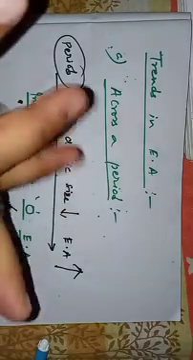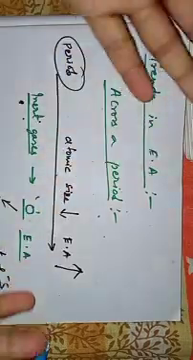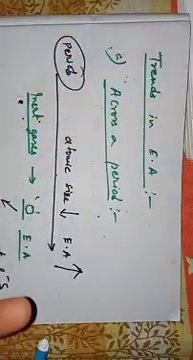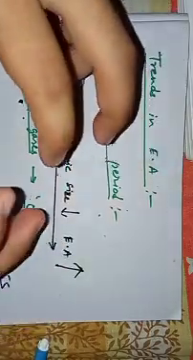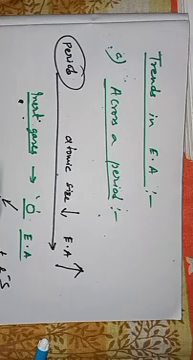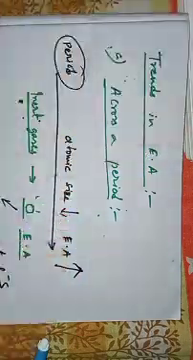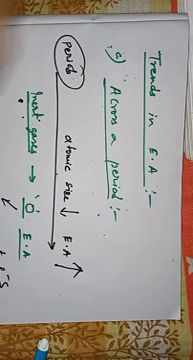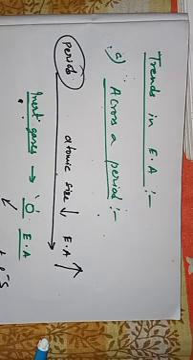Okay, now let us talk about the trends, the variations in electron affinity when we move across a period and down a group. That is the trends and the variations, the changes shown by the elements in their electron affinities. So when we move across a period, what happens? Across a period, atomic size decreases. That's confirmed. We know that.